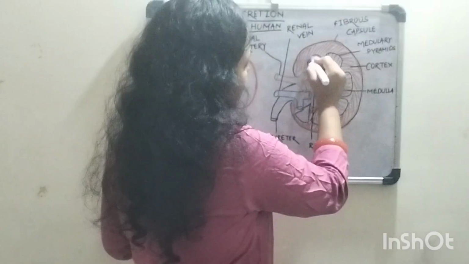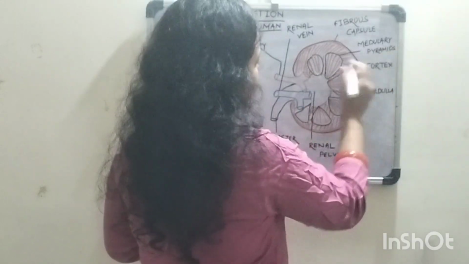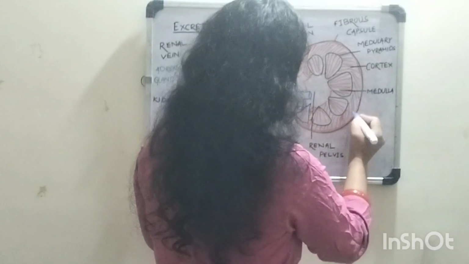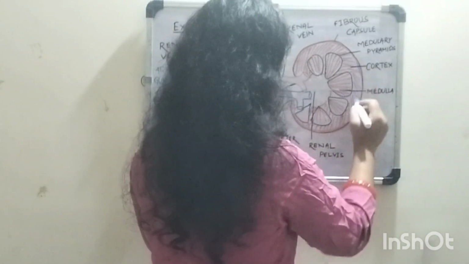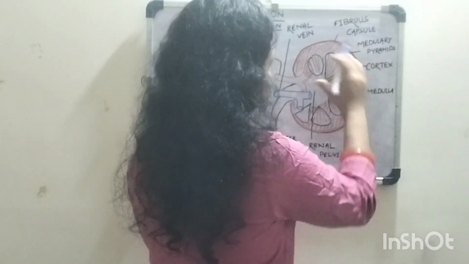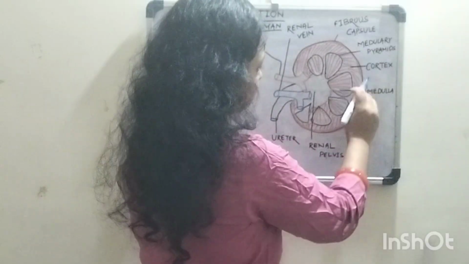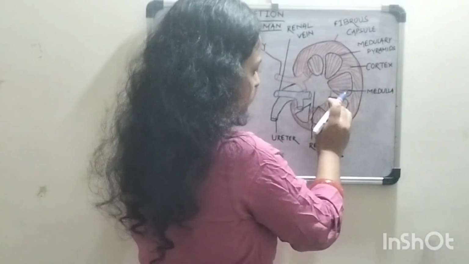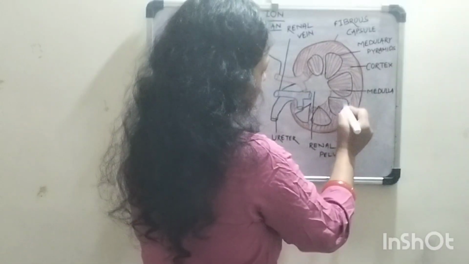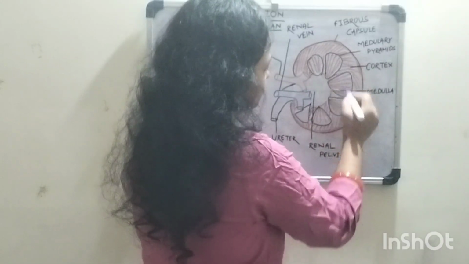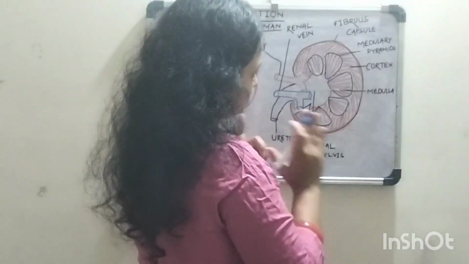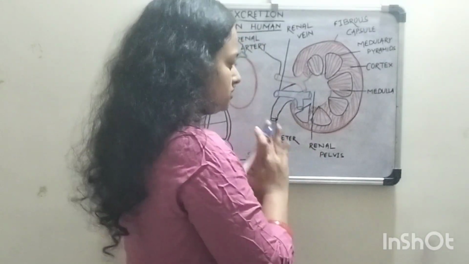And these conical shapes are known as the medullary pyramids. Here the cortex is red because the blood is present, and after it comes to the cortex, it goes to the nephron, and in this part the nephrons are present, and here the blood separates from the urine.